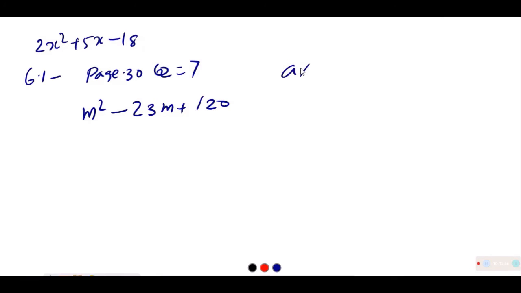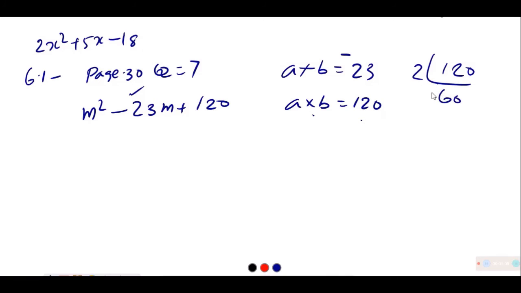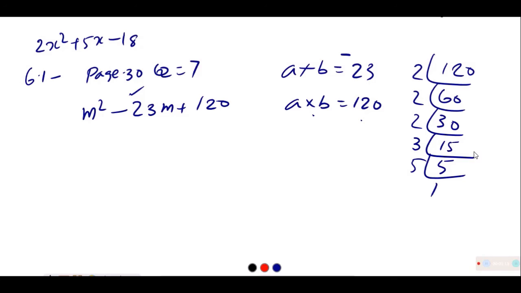We know that a plus b must be 23 and a into b must be 120. But here, just like the earlier case, this is minus, that means negative here. Addition should give negative 23. Product 120. Factorization of 120 is like this. Correct? Now we need to have this one taken care of. Minus 23.